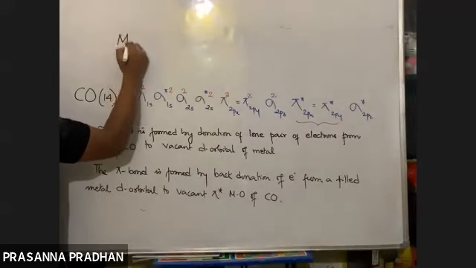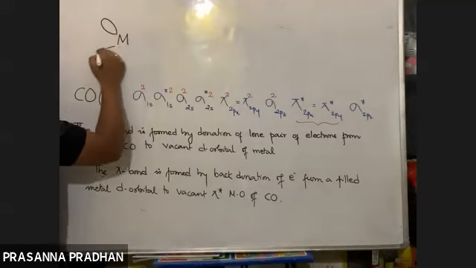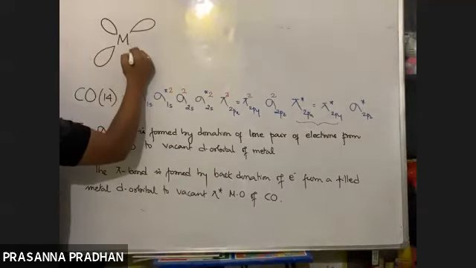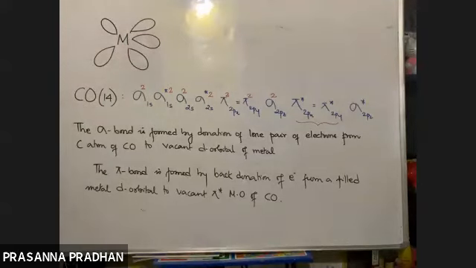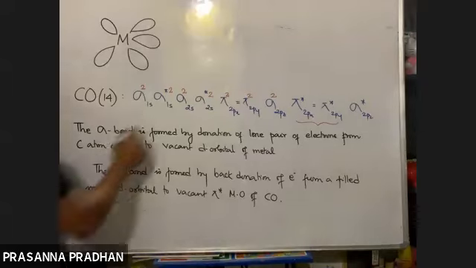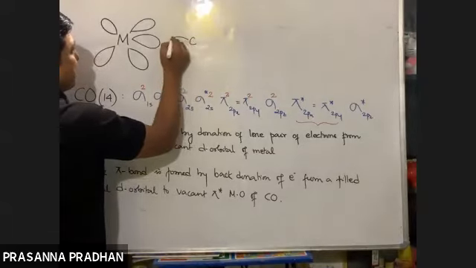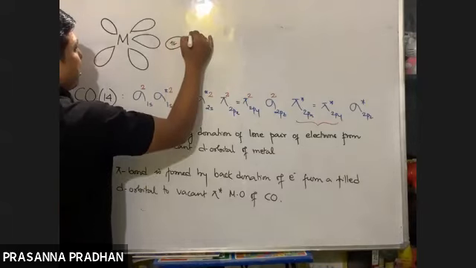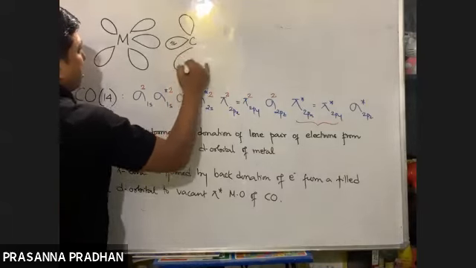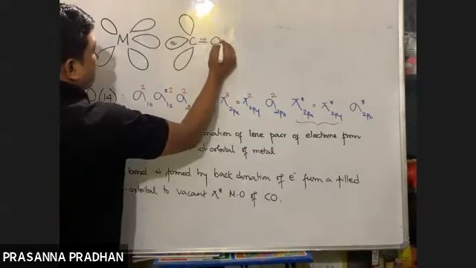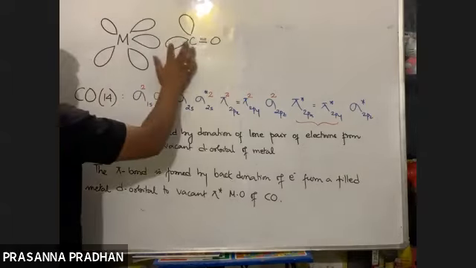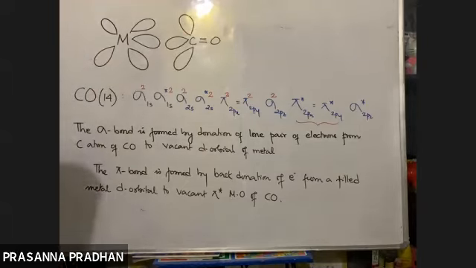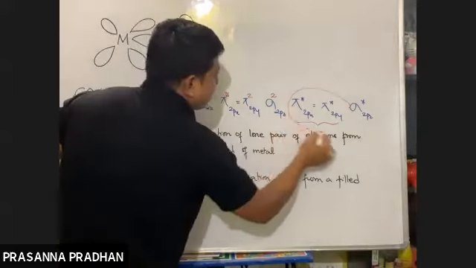So we have a metal out here. So these are the orbitals of metal. Suppose this is an empty d orbital of metal. So we have carbon like this. Now see, I am going to denote ये जो pi antibonding molecular orbital है.